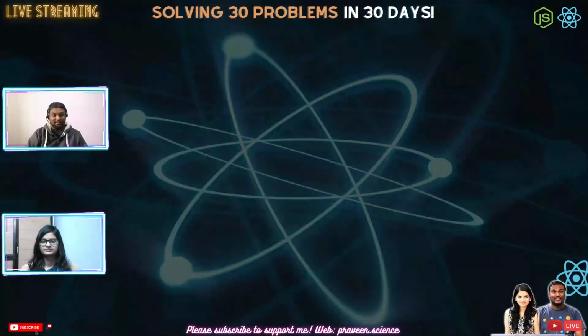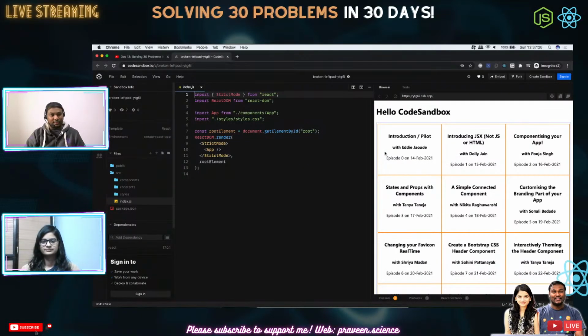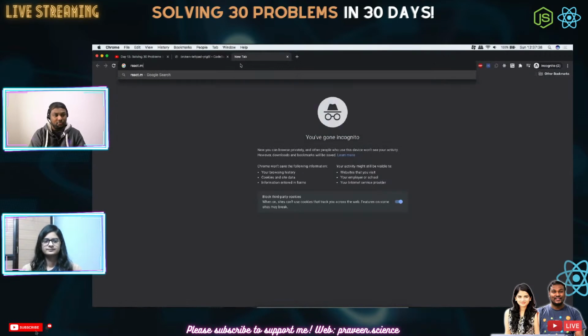Cool. Nice. Being a lazy person, I'm again going to use the CodeSandbox. Let me quickly share my screen. I hope everyone is able to see my screen now. This is what we did yesterday. We are not going to use the same thing, but a new one using React.new.